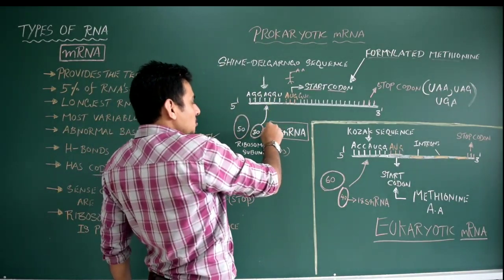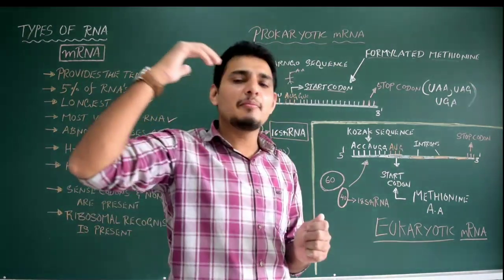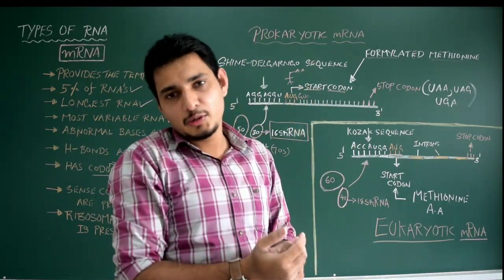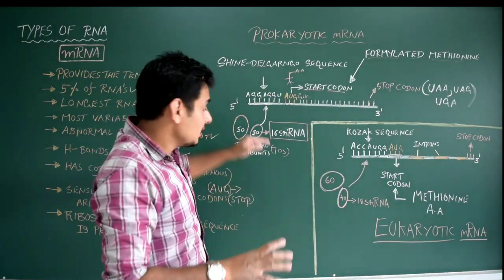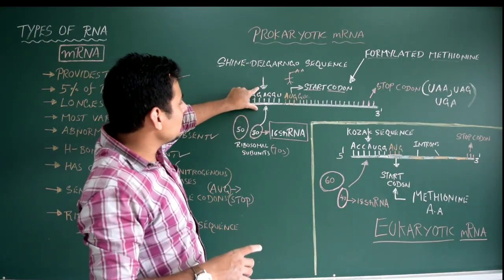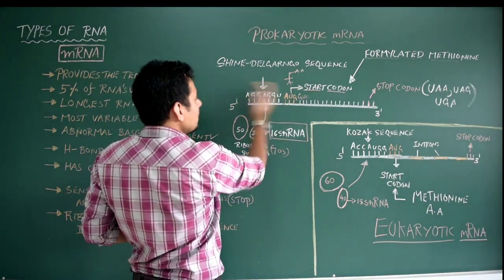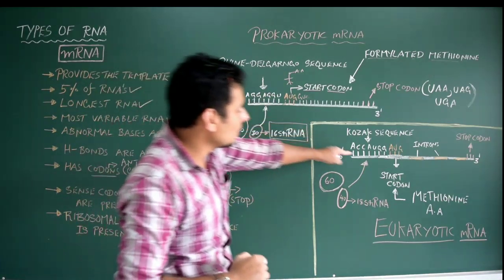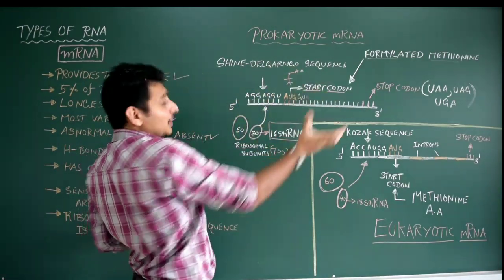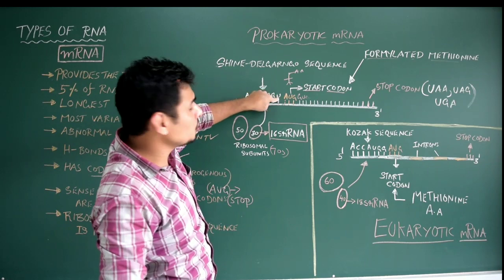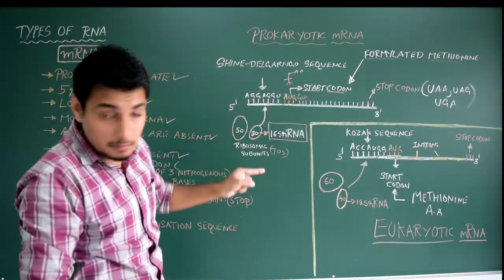So remember this. Before translation, the first process is when the mRNA, whether it is present within the cytoplasm in the case of prokaryotes, or going out of the nucleus in the case of eukaryotes, doesn't matter, the ribosome first should bind to a specific sequence present on the mRNA. This sequence is present before the start codon in all mRNAs, whether eukaryotic or prokaryotic. So AGGAGGU, this is the specific sequence which is called the Shine-Dalgarno sequence. Please note this point, very important.